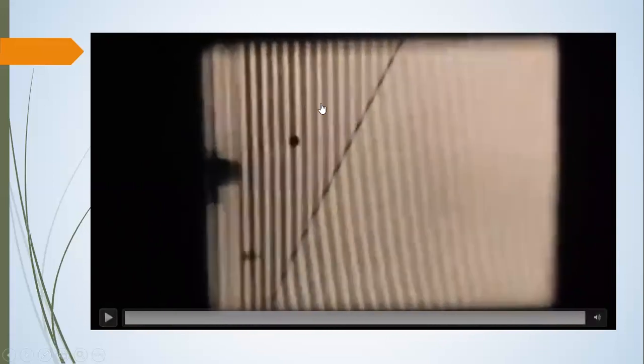This is the slower wave from the shallow medium coming into the deep medium. You can see it is bending away from the normal, and the wavelength also increases. So this is what you observe in a ripple tank when the waves are making either a straight wave or making an angle.